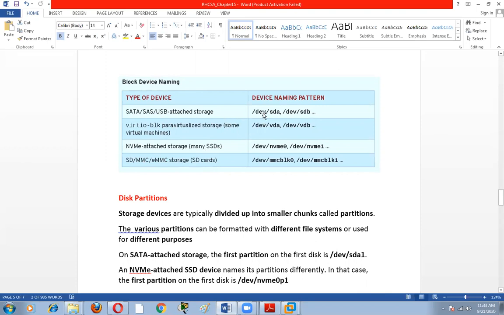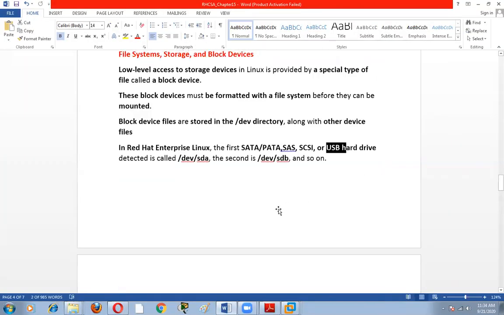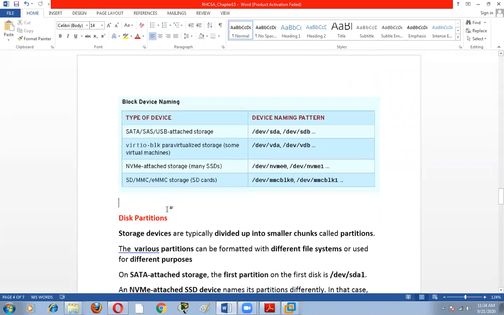If we have a SATA hard disk, the name of the SATA disk is SDA. Suppose we have a SATA hard disk and we want to create a partition.